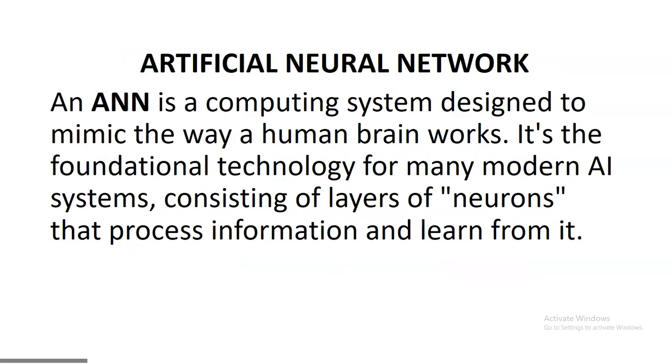All right. So we have ANN, which is the artificial neural network. It's a computer system designed to mimic the way the human brain works. It is a foundational technology for many AI systems, consisting of layers of neurons that process information and learn from it. So things like all those robots doing surgery, acting like doctors, processing images they see and making decisions, are powered by things like that, all right? So it's called ANN, artificial neural network.